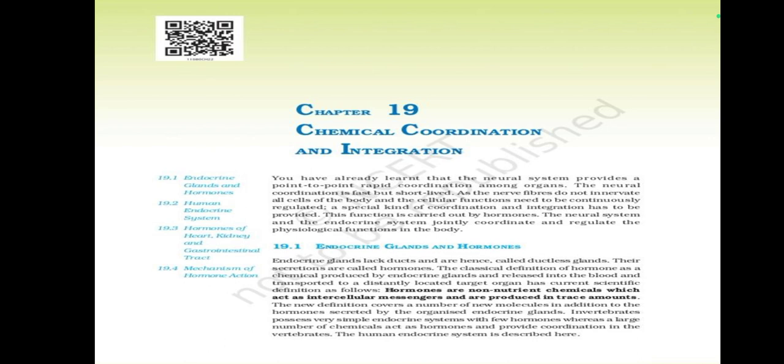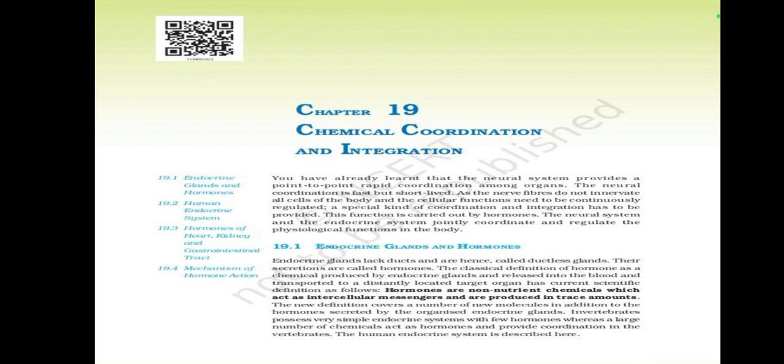Endocrine glands and hormones. Endocrine glands lack ducts and are hence called ductless glands. Their secretions are called hormones. The classical definition of hormone is a chemical produced by endocrine glands, released into the blood and transported to distantly located target organs.